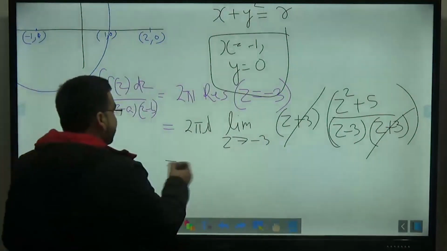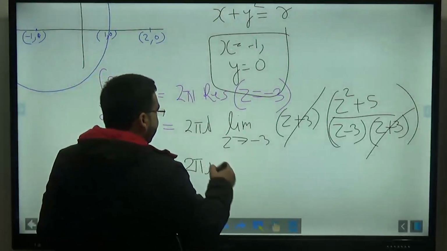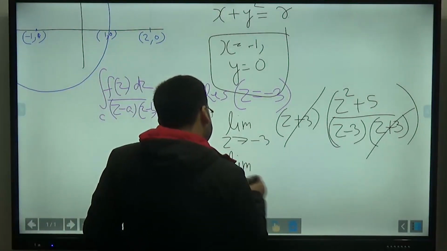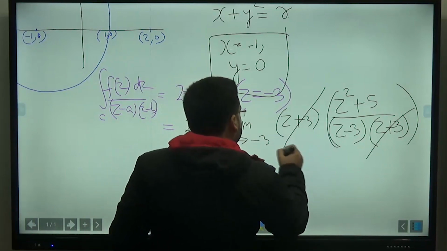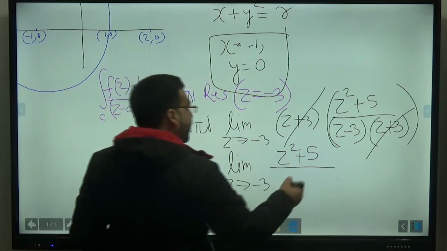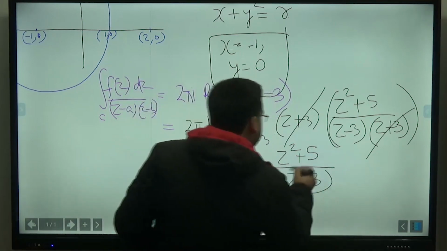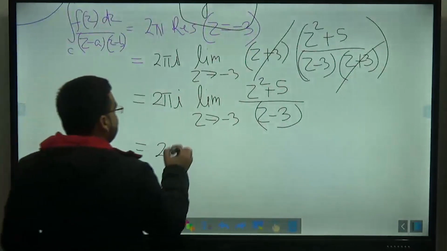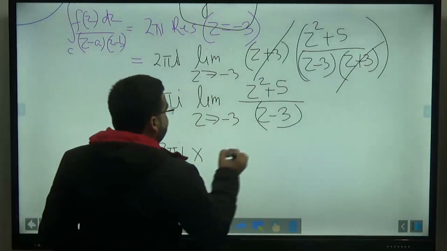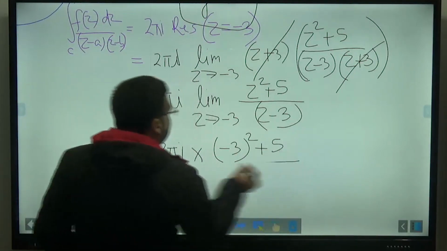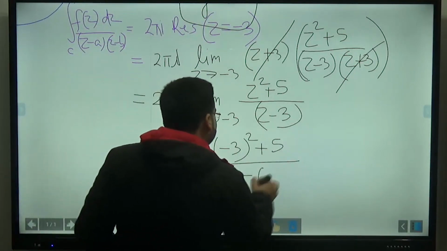It will be equal to 2 pi i, limit z tending to -3 of z square plus 5 divided by z minus 3. Let us put z equals -3 here. So 2 pi i into (-3) whole square plus 5 divided by -6.